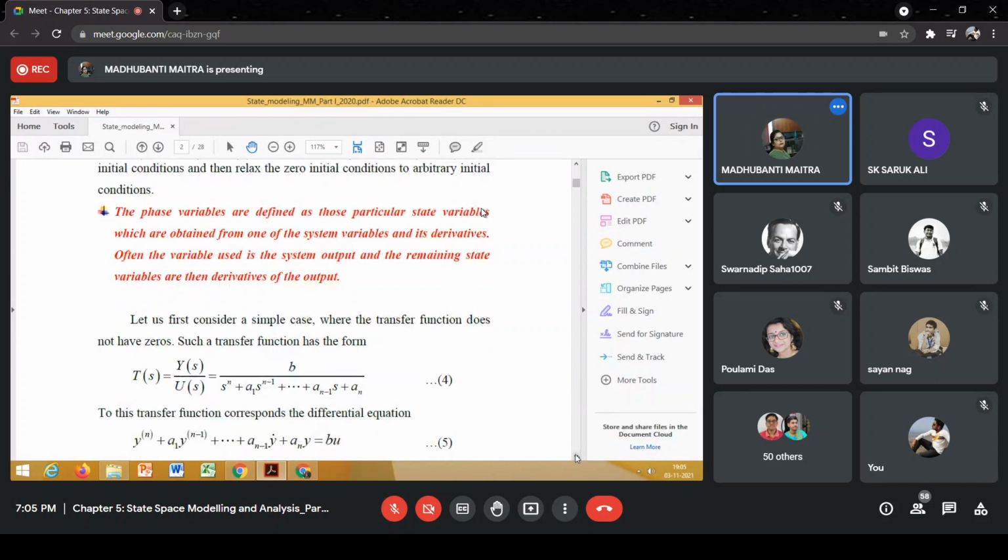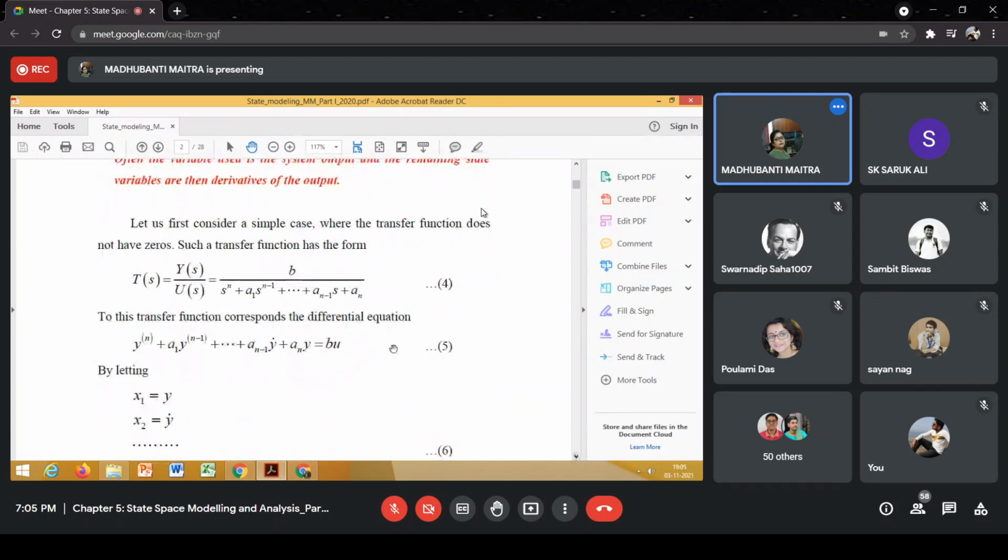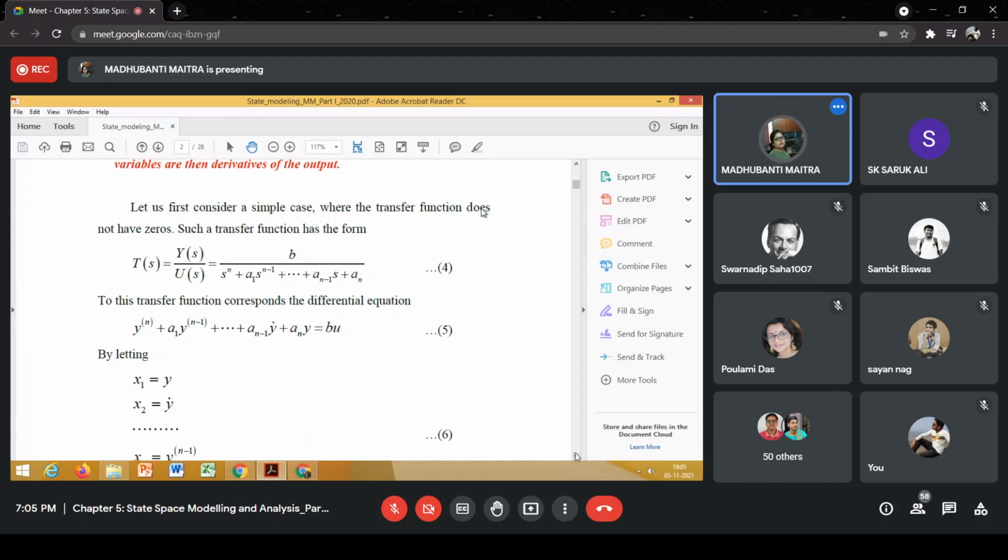Now first we assume that our system doesn't have any closed loop zero. So the transfer function will have a denominator polynomial expressed as s to the power n plus a1 s to the power n minus 1 plus and so on up to a n minus 1 s plus a n. Obviously a1, a2, up to an are the coefficients of the corresponding differential equation.